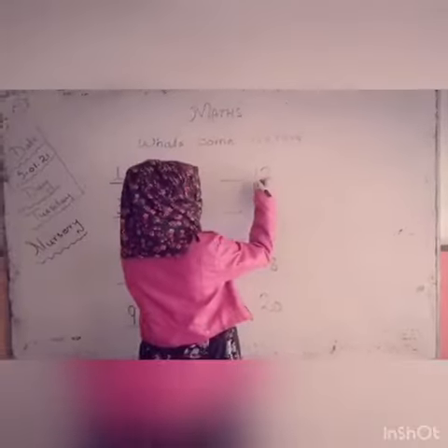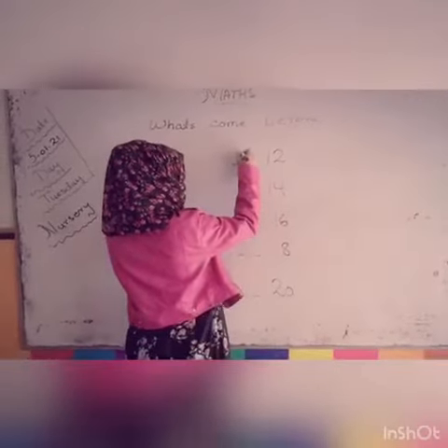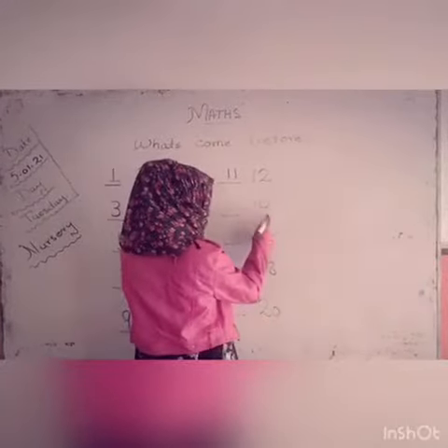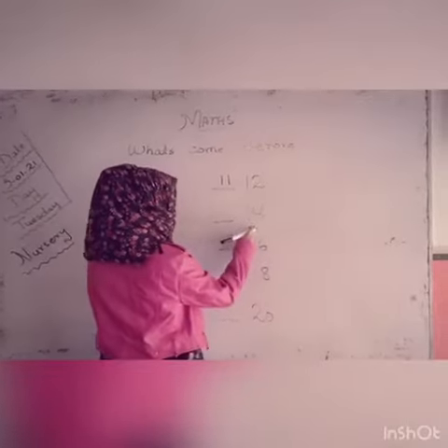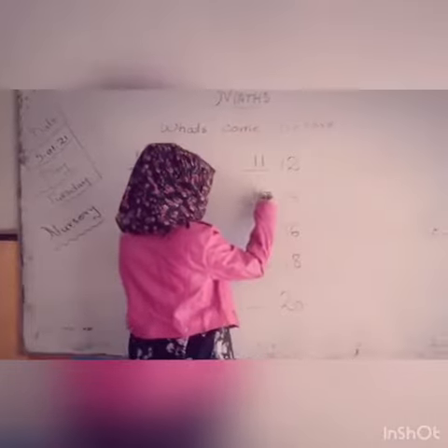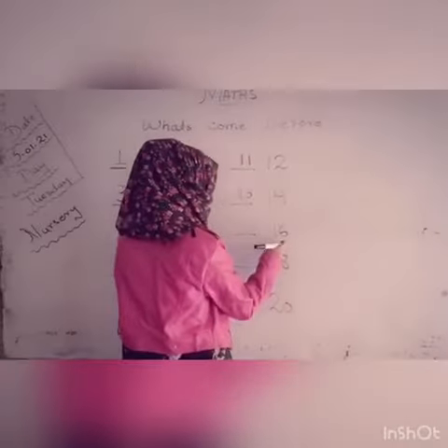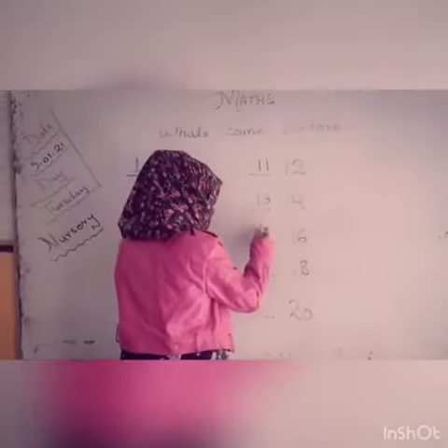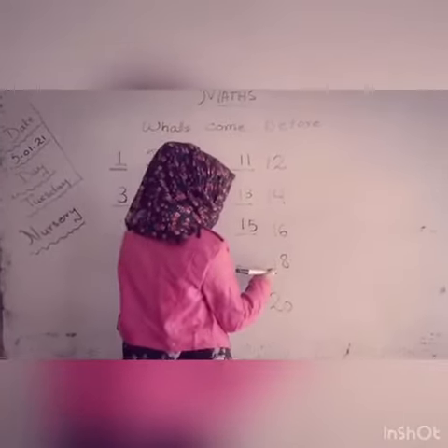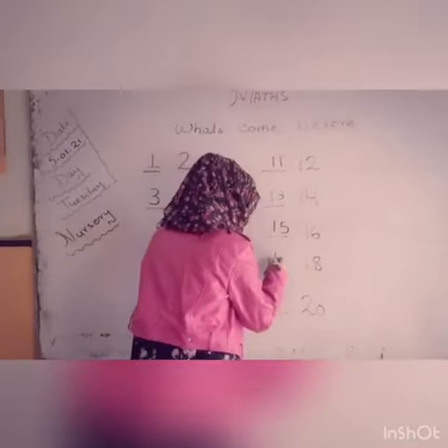Which number is this? 1, 2, 12. So we have to write here 1, 1, 11. Which number is this? 1, 4, 14. What comes before 14? 1, 3, 13. Which number is this? 1, 6, 16. So we have to write here 1, 5, 15. Which number is this? 1, 8, 18. So we have to write here 1,